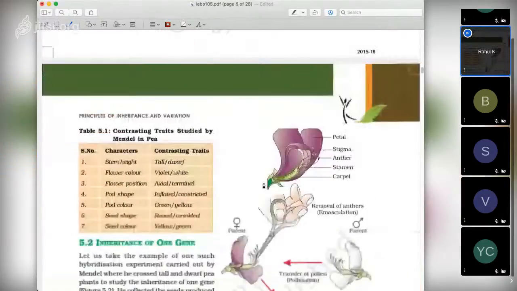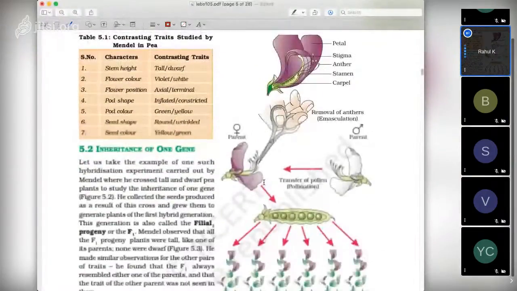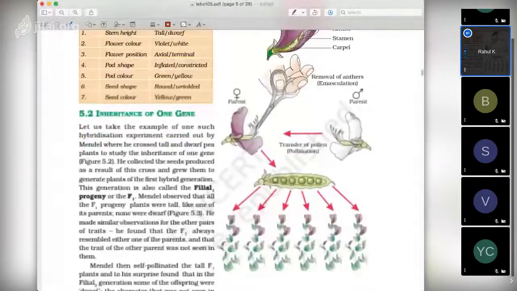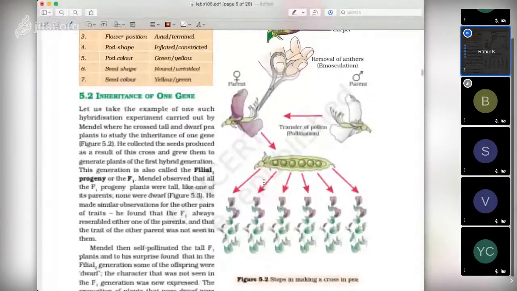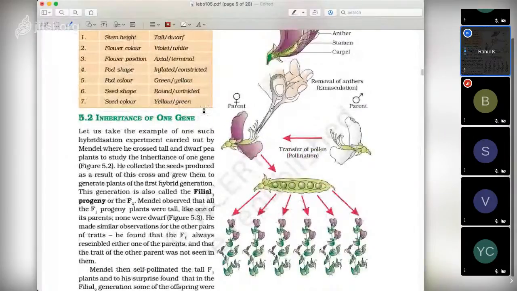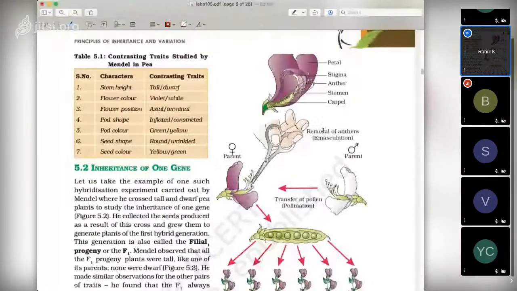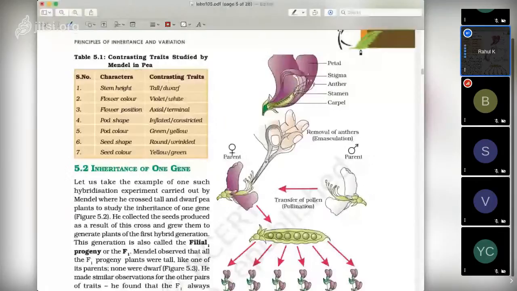So here inheritance of one gene is what we call a monohybrid cross. Let's take the example of one such hybridization experiment carried out by Mendel, where he crossed tall and dwarf pea plants. See this figure, it shows how we make an artificial cross. We take a plant and remove the anthers.